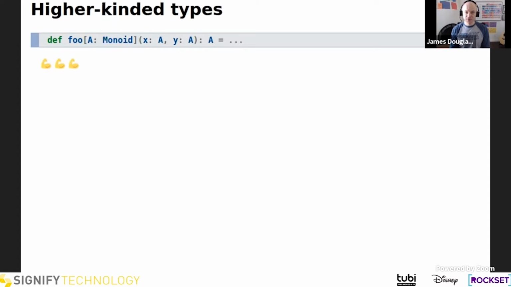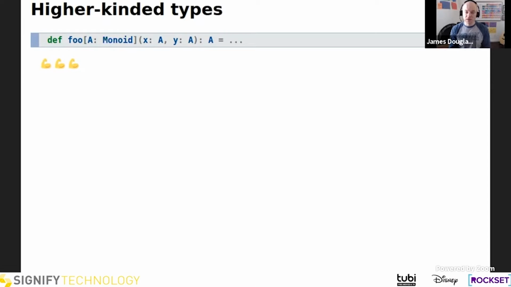So let's go one step further and use a higher kind of type. So now if we constrain A, which is our type variable, to have a monoid instance, then we know that foo has access to a monoid for A, whatever A might be. X and Y are both A, just as before. Foo returns an A, just as before. So now we know that, just like before, foo could return X or could return Y. But since A has a monoid, foo could do some monoidal concatenation of X and Y, or Y and X, or X and X, or something like that.